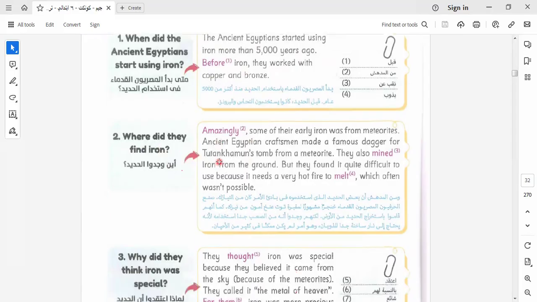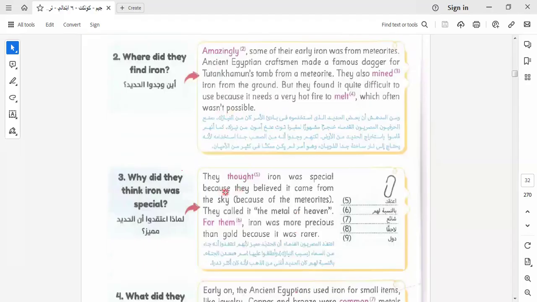Let's go to know where we find iron. Amazingly, some of the early iron was from meteorites. Ancient Egyptian craftsmen made a famous dagger for Tutankhamun's temple from a meteorite. They also mined iron from the ground, but they found it quite difficult to use because it needs a very hot fire to melt, which often wasn't possible. Why? To ask about the reason.